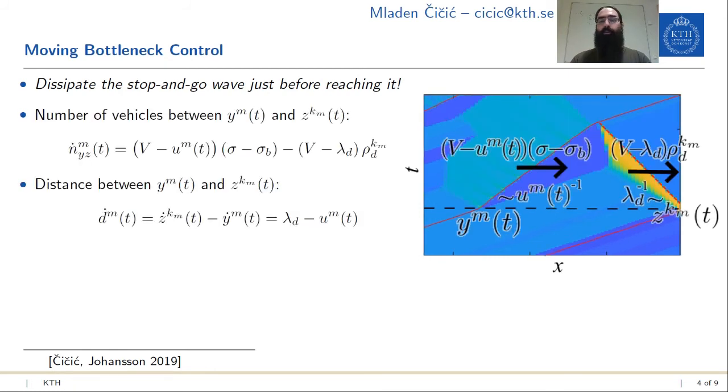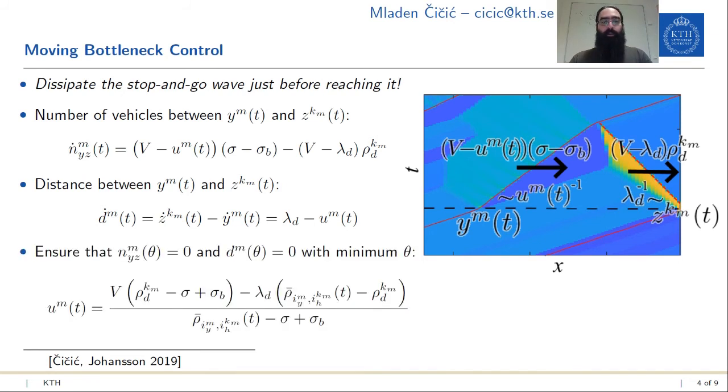Instead, what we want to do is use this actuator vehicle as a controlled moving bottleneck to dissipate the stop-and-go wave. Now, if we know the discharging flow at the stop-and-go wave and the overtaking flow at the actuator vehicle, then it is pretty simple to model the evolution of the number of vehicles in the zone between them. Similarly, if we know the speed of the stop-and-go wave and the speed of the actuator vehicle, then we will know how the distance between them will change.